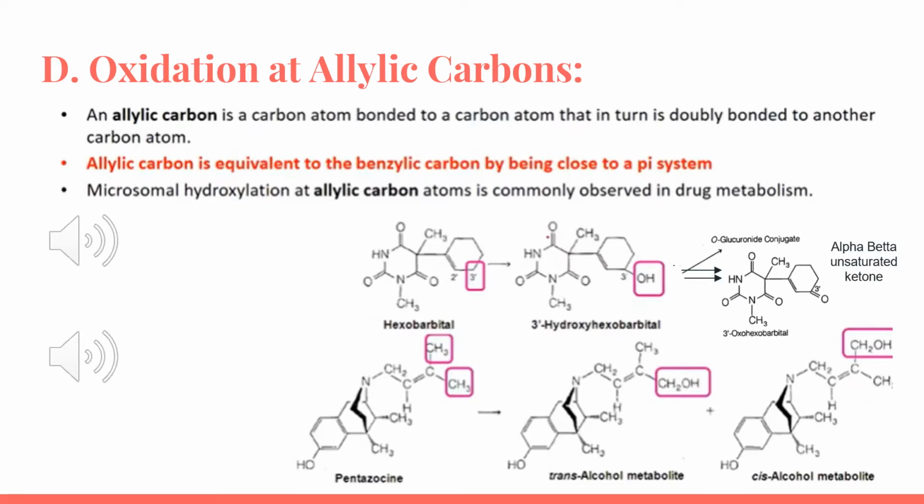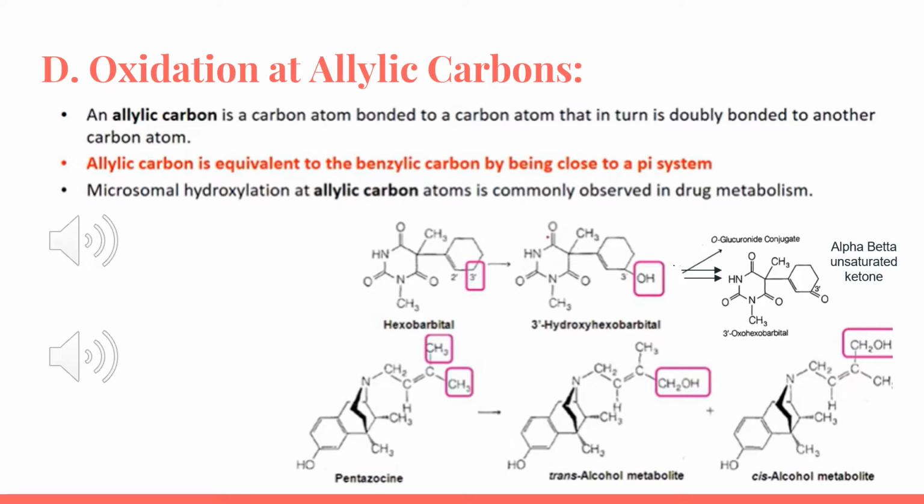More examples for the oxidation at the allylic carbons. Let's think about the barbiturate derivative, which is hexabarbital. We have 2 allylic carbons at the positions 3' and 6'. However, C3' compared to C6' is more exposed, so we favor the 3' side to form a 3-hydroxy metabolite, which will then be further oxidized and rearranged. But the C6' position is hindered because, as you can see in the hexabarbital molecule, we have another carbon next to it. So if we form the hydroxyl group, it's going to be hindered.